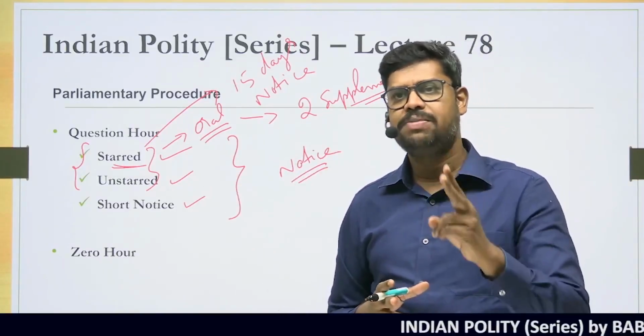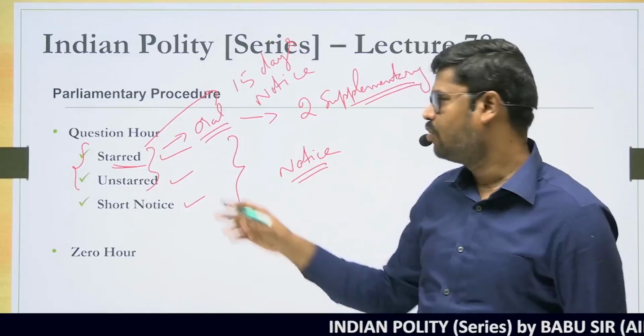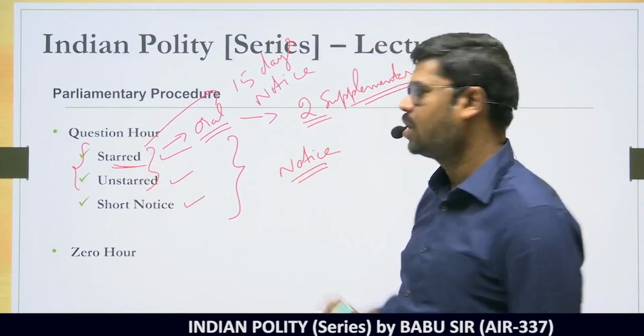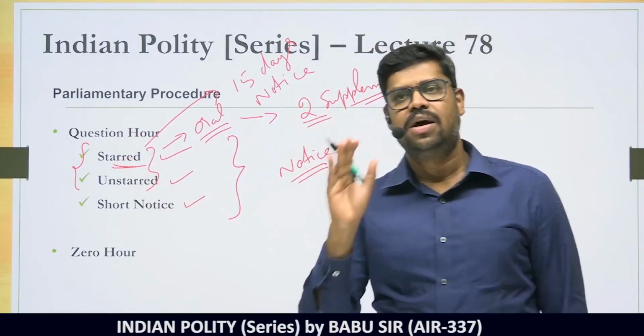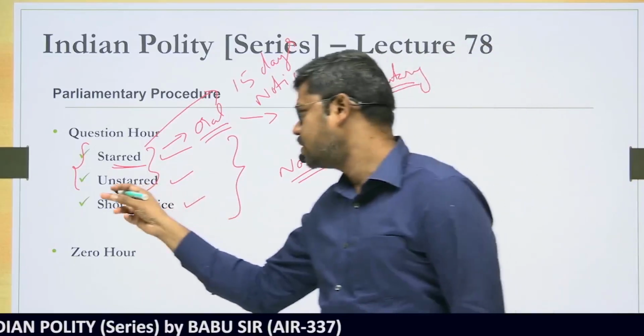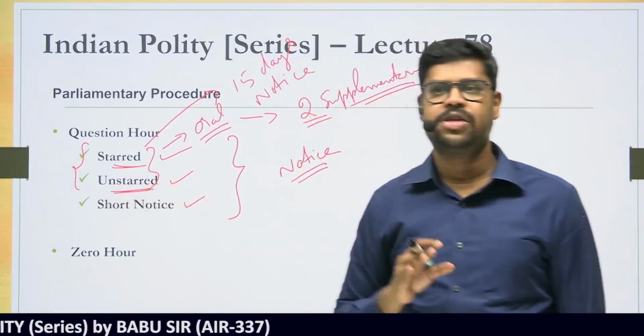So maximum of how many supplementary questions can be allowed for a particular starred question? A maximum of 2 supplementary questions are allowed. So this is the basic understanding you should have. Now the next thing is what is called an unstarred question. What do you mean by an unstarred question?